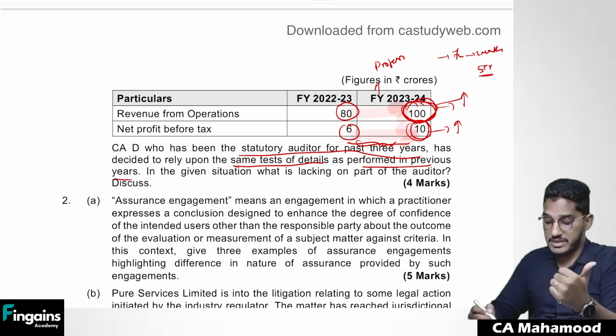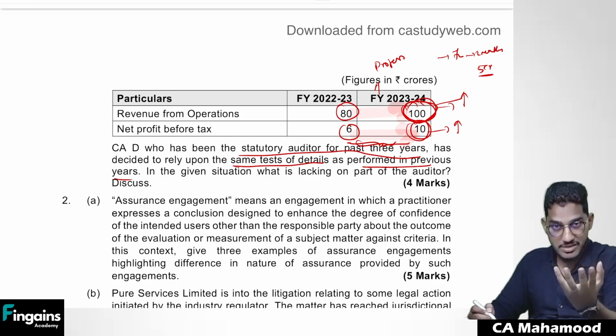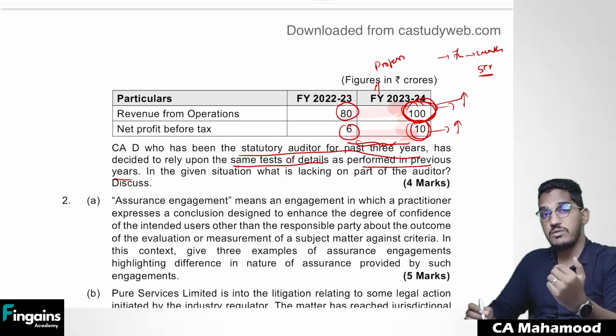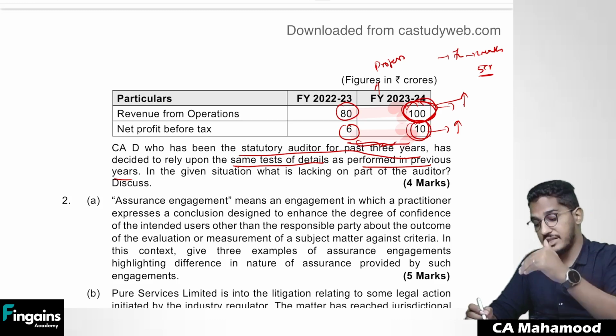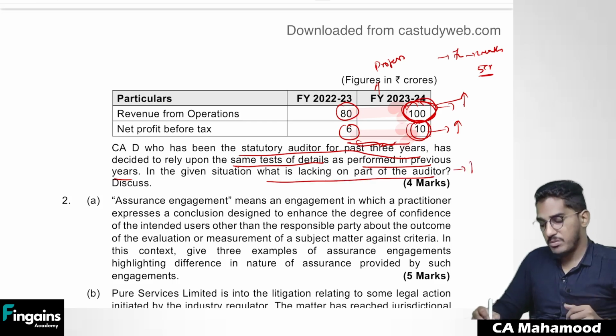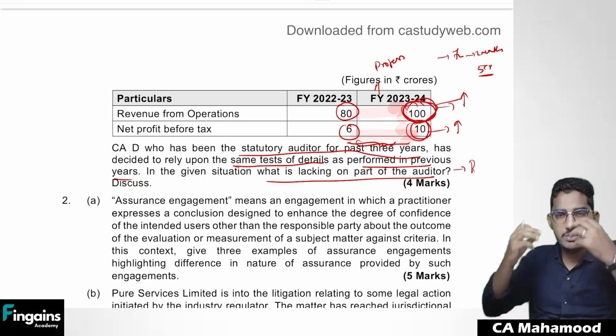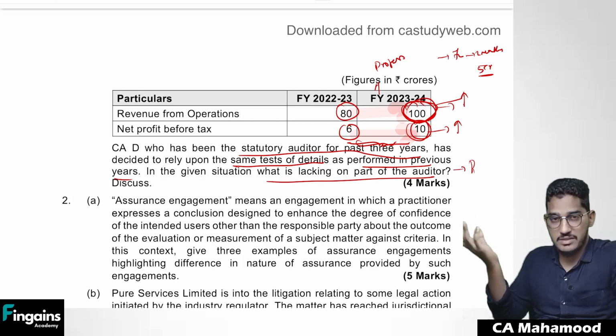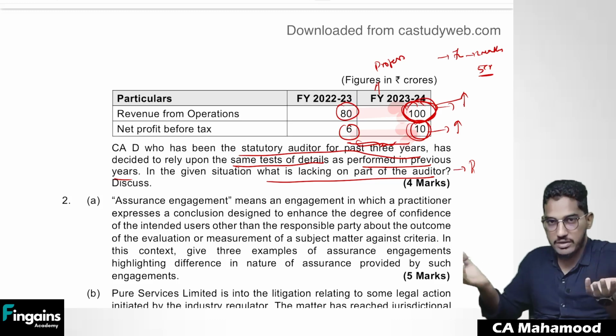No. Since there is a suspicion here, you need to increase your nature, timing, and extent of the audit procedures. You have to go for bigger sample sizes. You have to do an in-depth verification. You have to maintain professional skepticism. You can't simply perform whatever audit procedures you have performed in the last year. Here, there is a suspicion. Something is wrong here. In the given situation, what is lacking on the part of the auditor? Professional skepticism. He is not remaining alert to unusual circumstances. He is not maintaining a questioning mind.